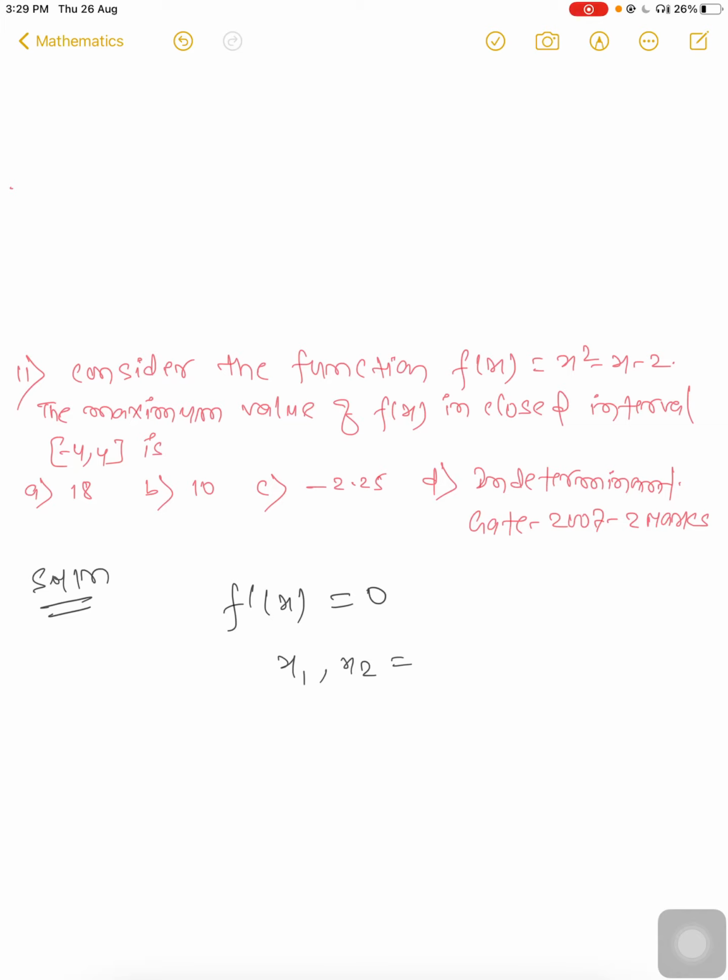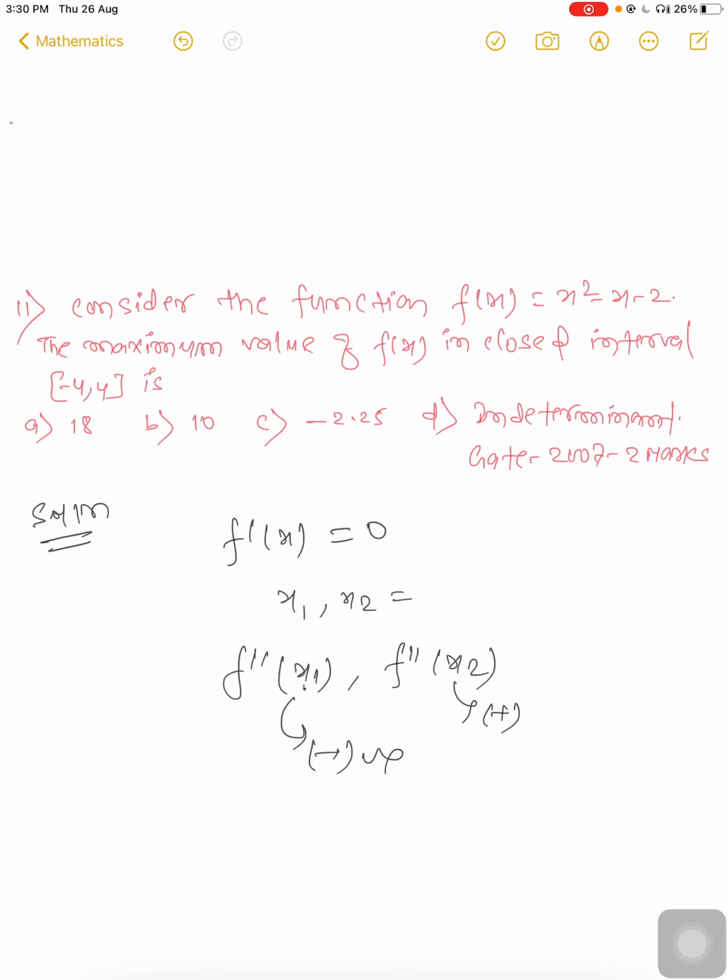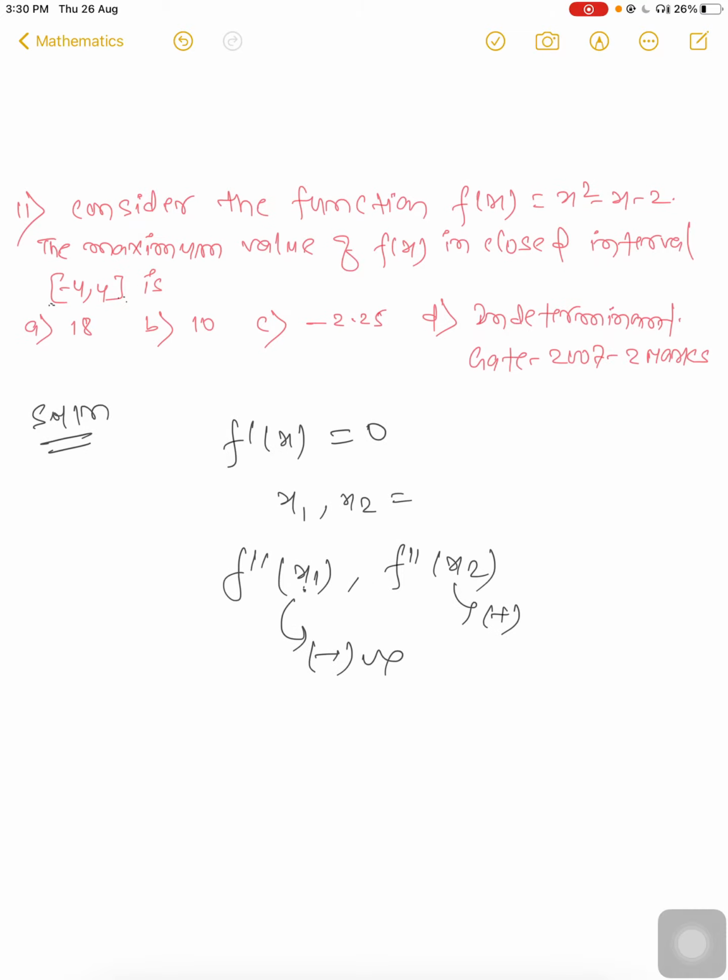Then we put these roots in the second derivative. If it is negative, at this point you get the maximum value. If it is positive, you get the minimum value. But sometimes you have to check the limits also, whatever limit is given.